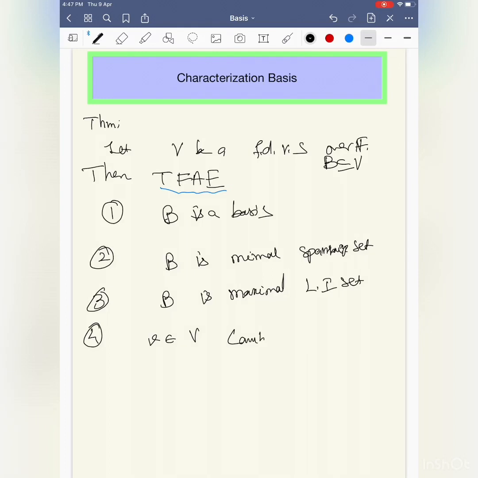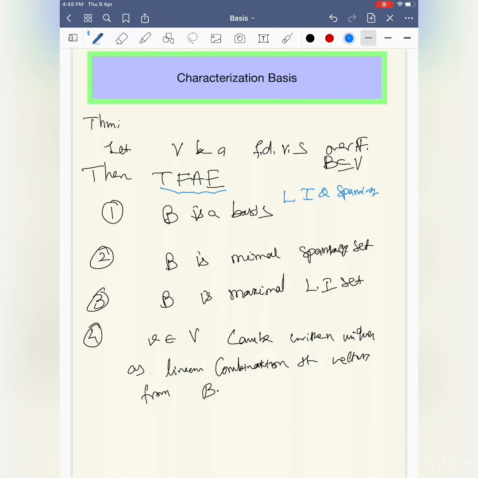Four, every vector from V can be written uniquely as a linear combination of vectors from B. So we will spend some time to understand these statements. Let's see. B is a basis, we know what linearly independent and spanning mean. This we know by definition.